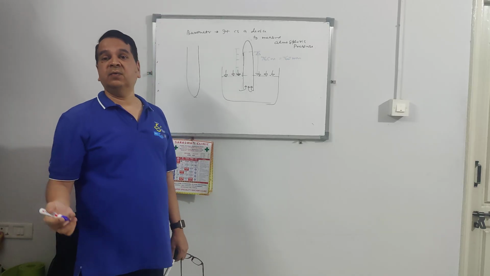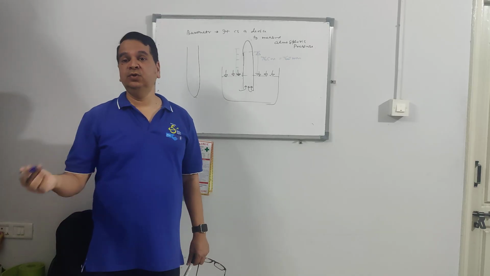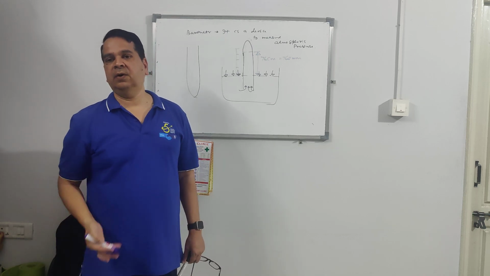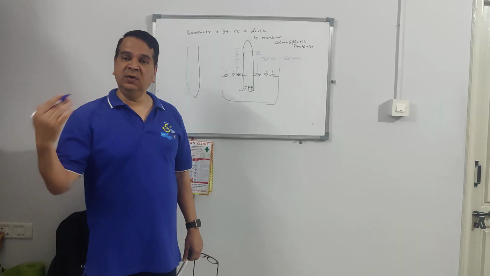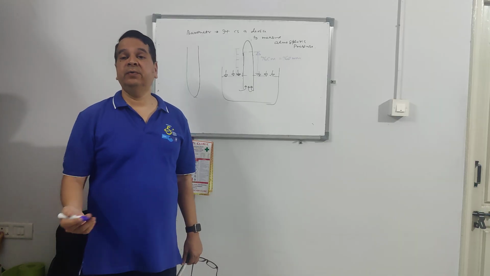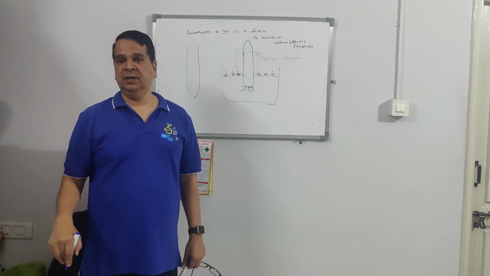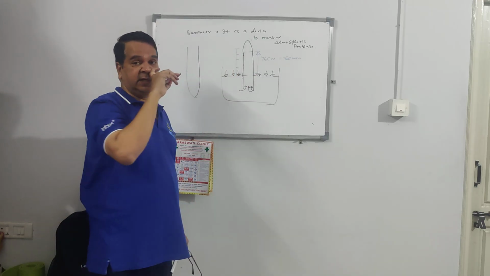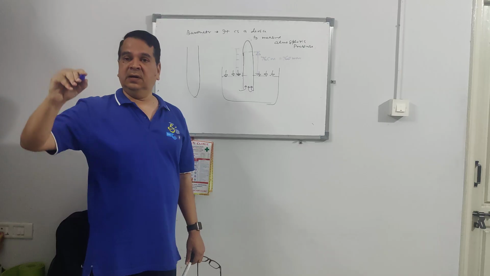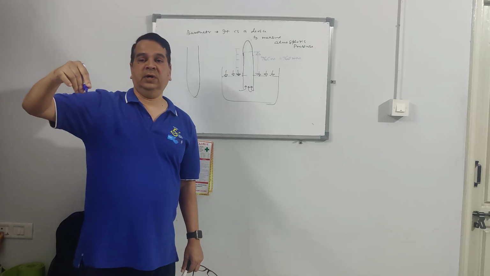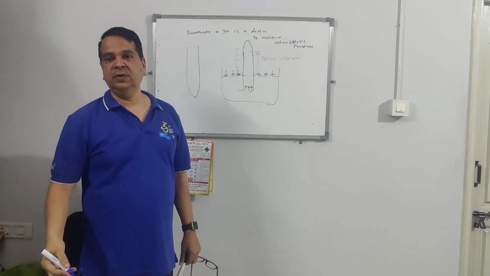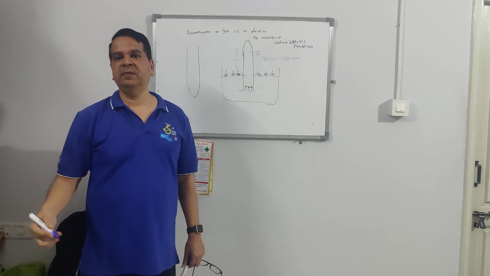There may be a question: why do you use mercury? Why don't you use any other liquid, let us say milk or water or oil? We use mercury because mercury has the highest density. Because it has the highest density, it will not rise too high. If you put another liquid, it may rise to a higher height, which will not be manageable.